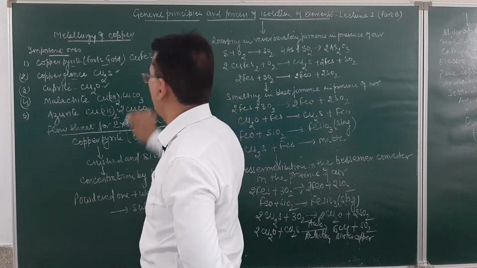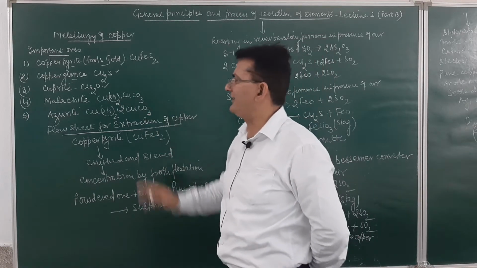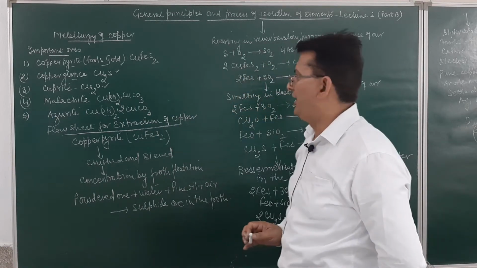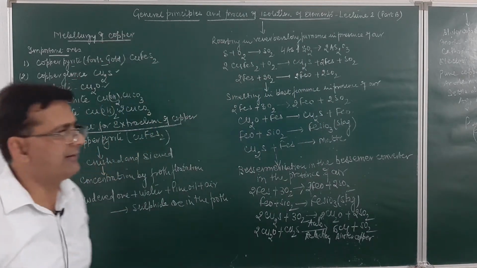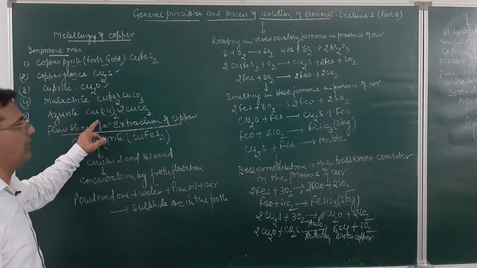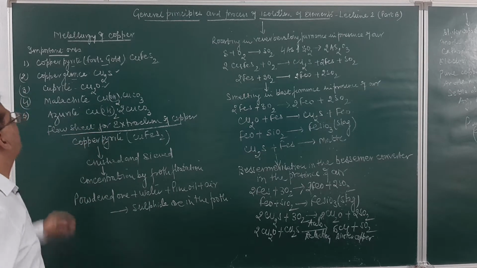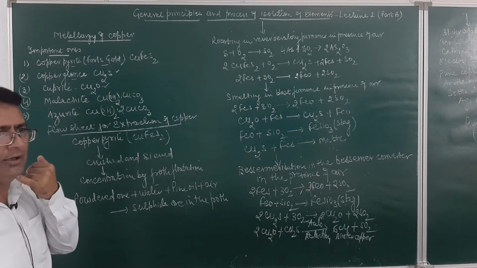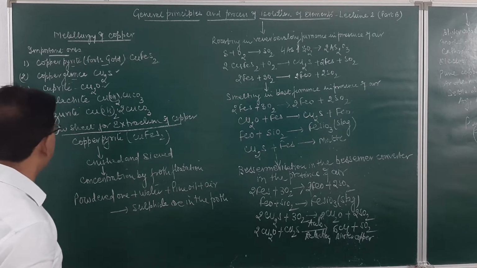Now malachite. This is basic copper carbonate, with formula Cu(OH)2·CuCO3. And then we have azurite. Azurite again is a basic copper carbonate, with the formula Cu(OH)2·2CuCO3. So first of all, you need to learn these important ores of copper along with their formulas.